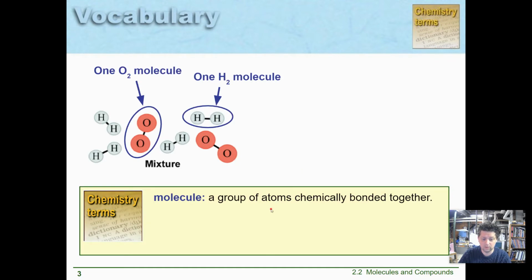A molecule is a group of atoms that are chemically bonded together. For instance, up here I have two kinds of molecules. I have O2, which is made from two atoms of oxygen, and I've got H2, which is made of two atoms of hydrogen. So this is one hydrogen molecule, this is one oxygen molecule. And right now it's a mixture because I have two different kinds of things in here. If I took those magic tweezers, I would pull out a molecule, and who knows what it would be. Could be oxygen, could be hydrogen, I don't know. So that means it's a mixture.